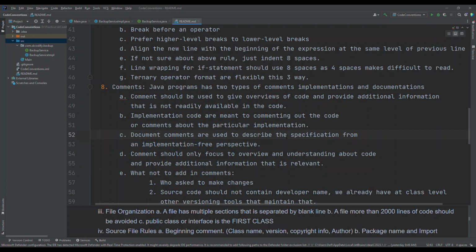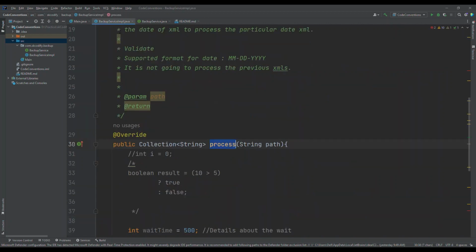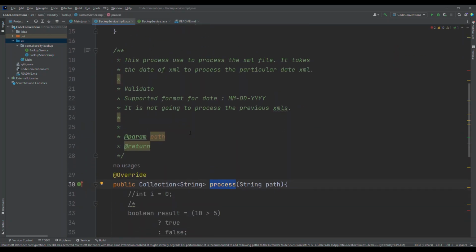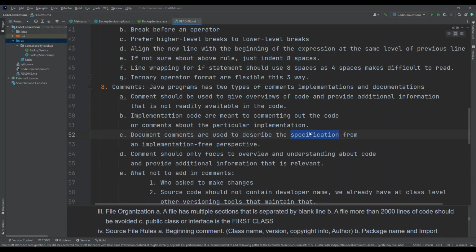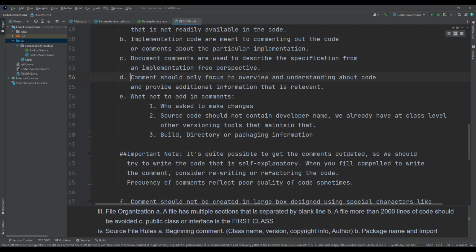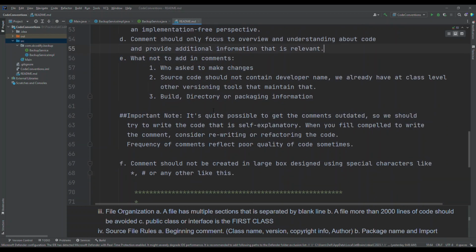And when it says a specification, that means we are giving the specification: what input you need to provide and what you will get as a return. The comment should focus on the overview and understanding of the code and provide additional information that is relevant. Okay, fine. Now, what not to add in the comments?